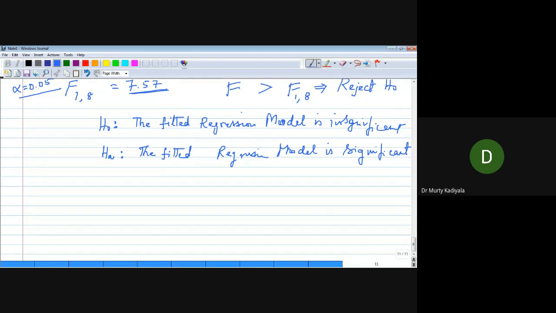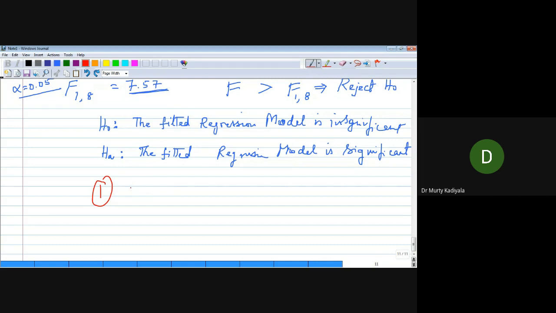First, you have to check model significance. I'll write here. In any predictive model, predictive analytics, identify the models that are significant.